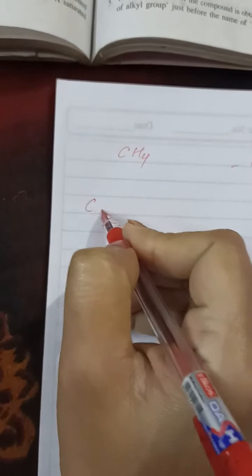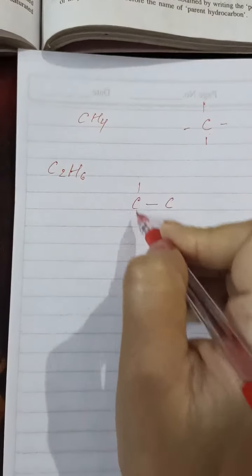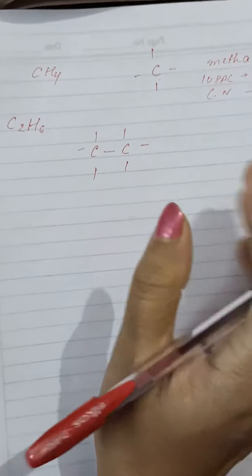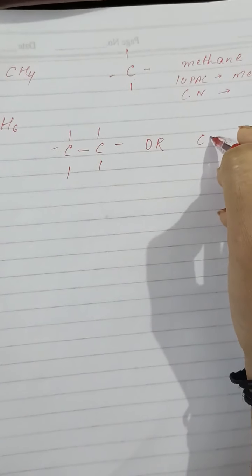Understood? Now next we are doing C2H6. So C2, 1 2 3 4 5 6, C2H6. Now for this C2H6 we can write it like this also, or we can write CH3 single bond CH3. This is the structural formula.